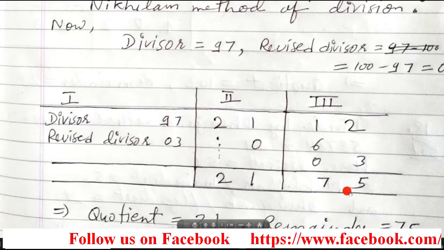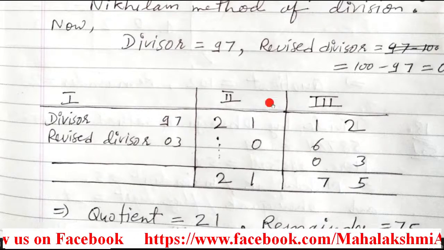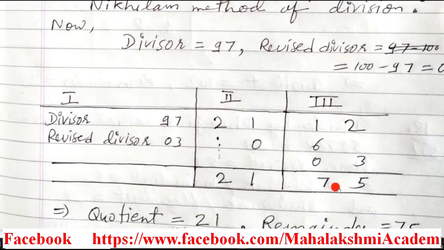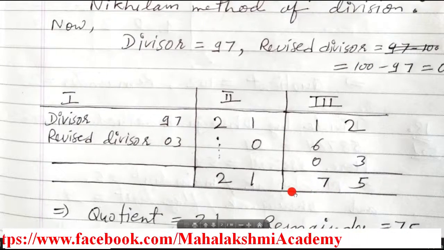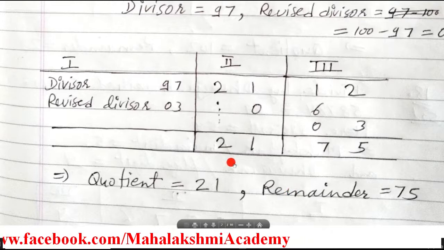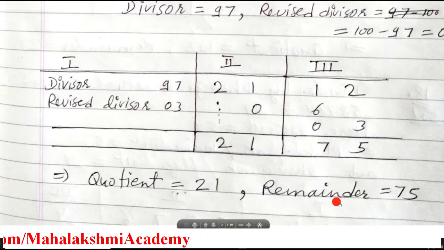Now we have to check whether this 75 is less than the divisor or not. The divisor is 97, so 75 is less than the divisor, which means this division is completed. So the quotient is 21 and the remainder is 75. Now we will move to the next question.